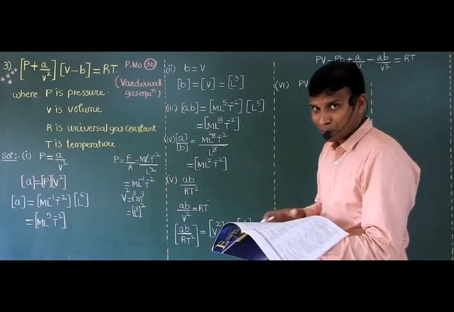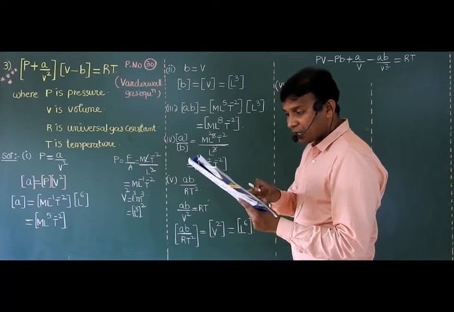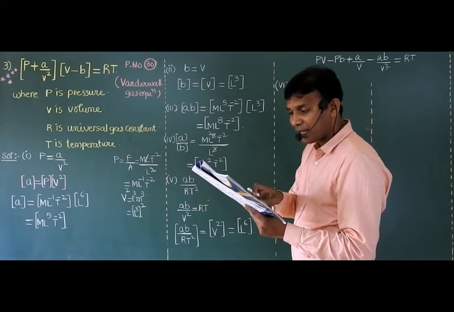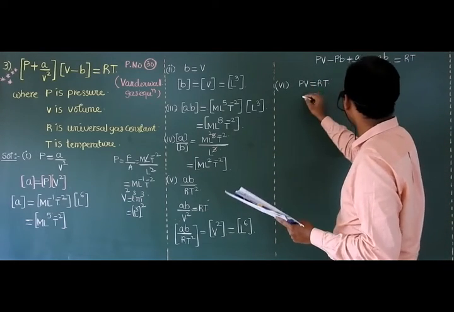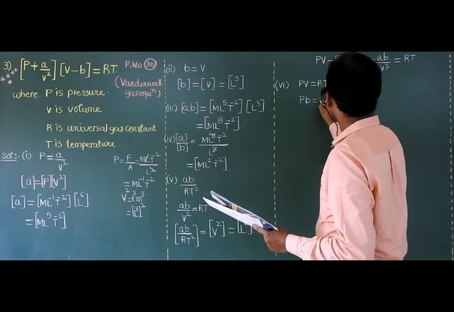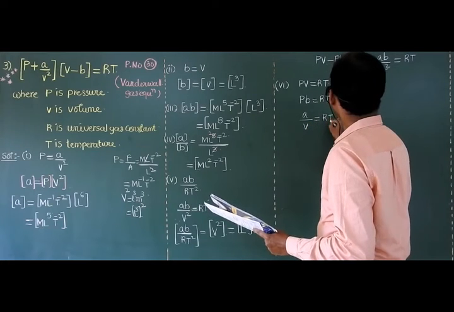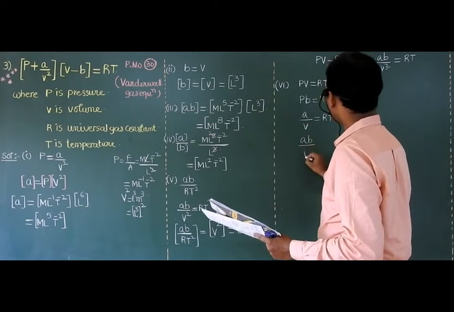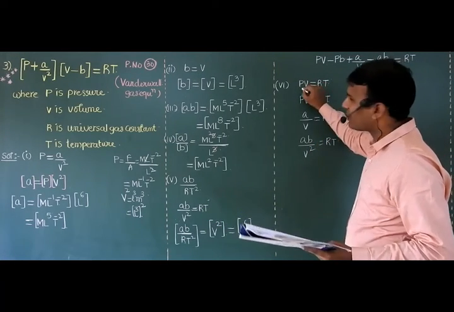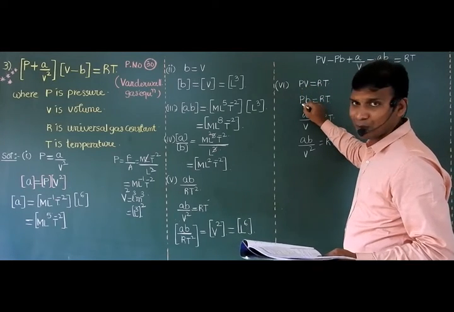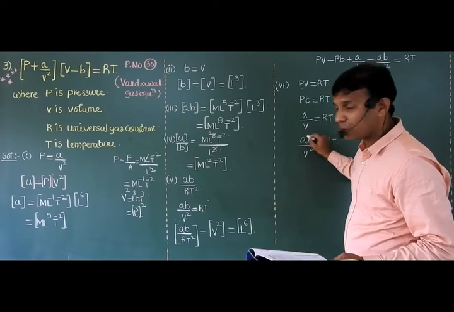Now, all of you please open your materials, page number 30, question number 14. Which of the following does not have the same dimensional formula as that for RT? PV is equal to RT, one equation. PV is equal to RT, another one. A by V is equal to RT, another one. Right? AB by V square is equal to RT. You just check all the options. RT dimensionally equal to PV. RT dimensionally equal to A by V. RT dimensionally equal to AB by V square.